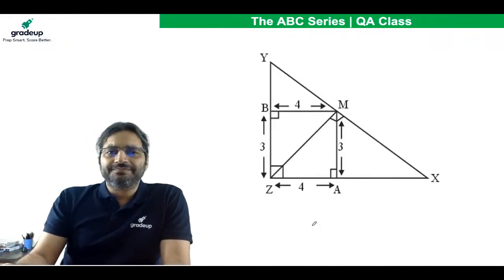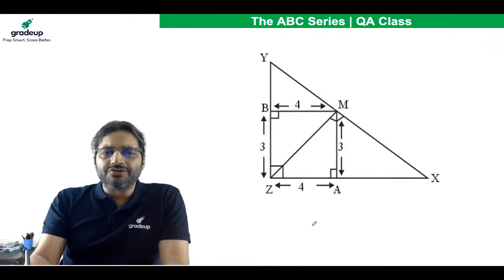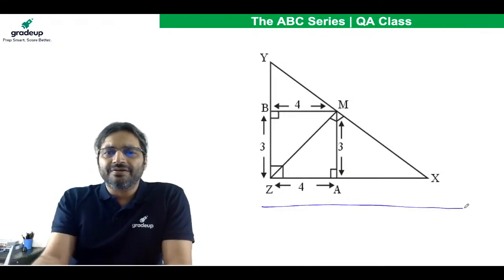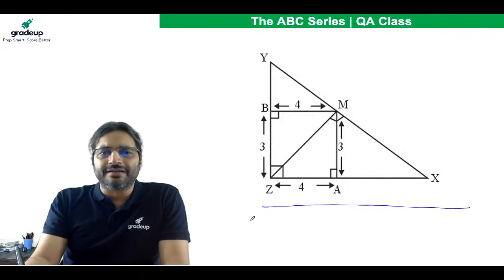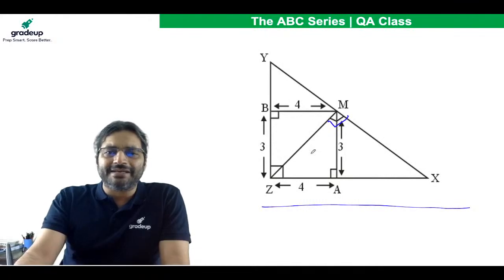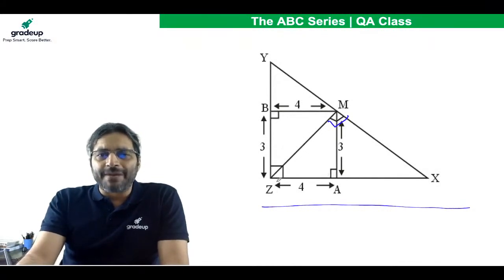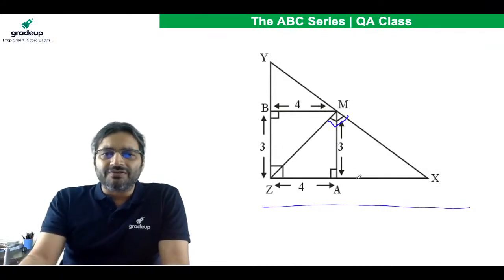Look at this figure. You in fact do not have to do much. You need to know this length, which you need to determine. And mind you, this also is 90 degrees. So in the right angle triangle ZMX, MA is perpendicular to the hypotenuse. Let AX be y.